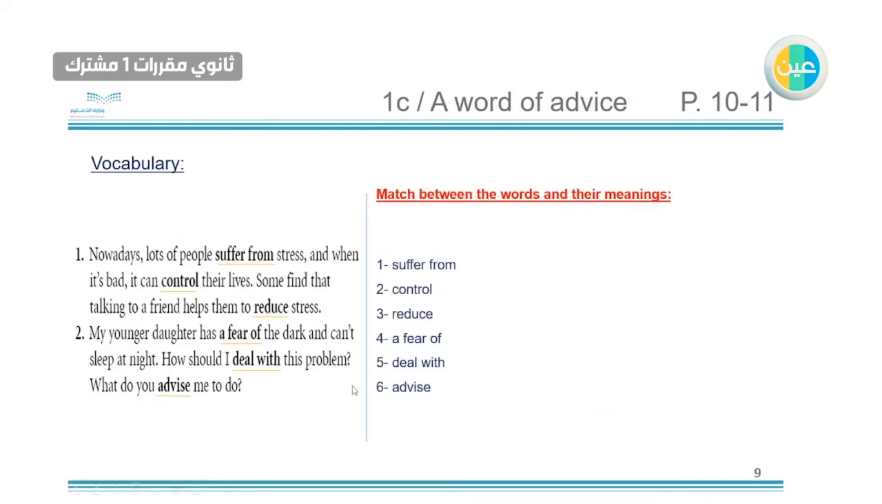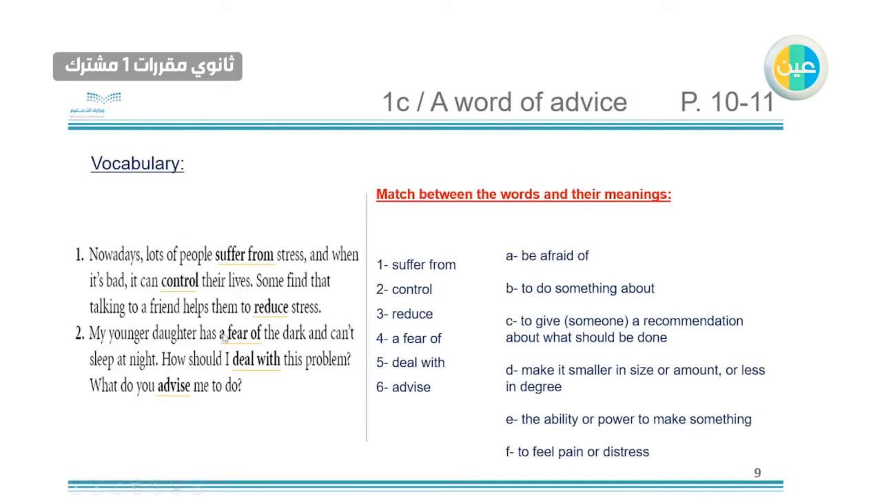Vocabulary. So let's read this before and then we can match between these words and their meanings. Nowadays, lots of people suffer from. Suffer from, when you suffer from something, you have pain of it or something like that, and it's bad. It's bad to control. When you control something, you do something or change it. Some find that talking to a friend helps them to reduce. Reduce, it's like make something less, reduce stress.